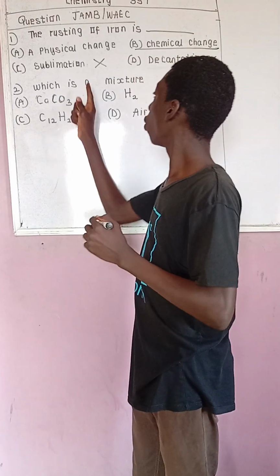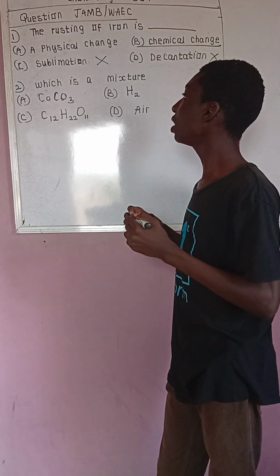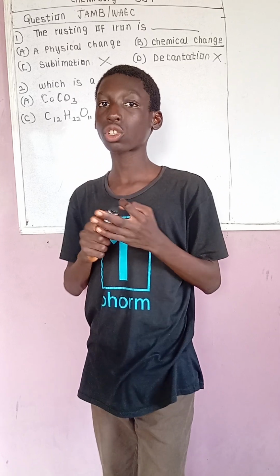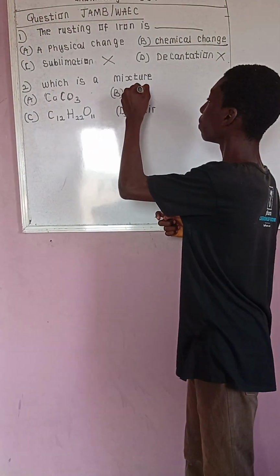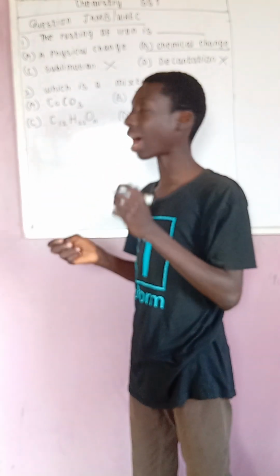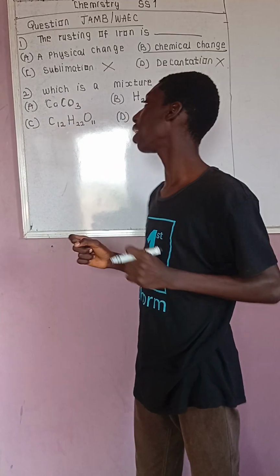Next question says, which is a mixture? Don't forget, we have elements, compounds, and mixtures. Now, this is an element because it stands alone, so this will be out. I'm taking the odd one out. That is a very fine way to answer your question.